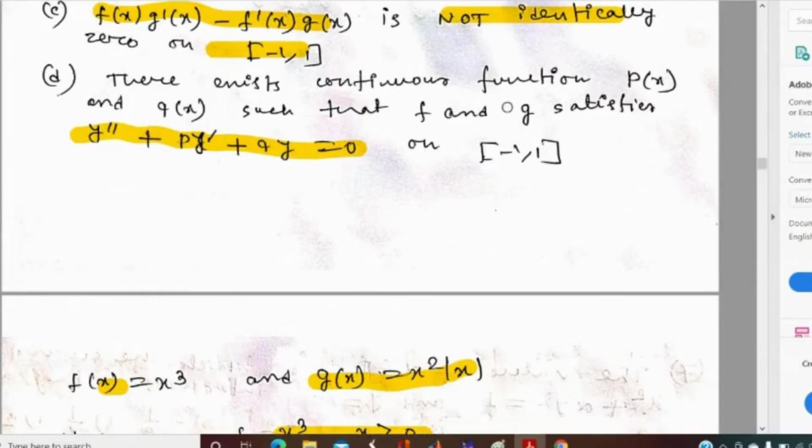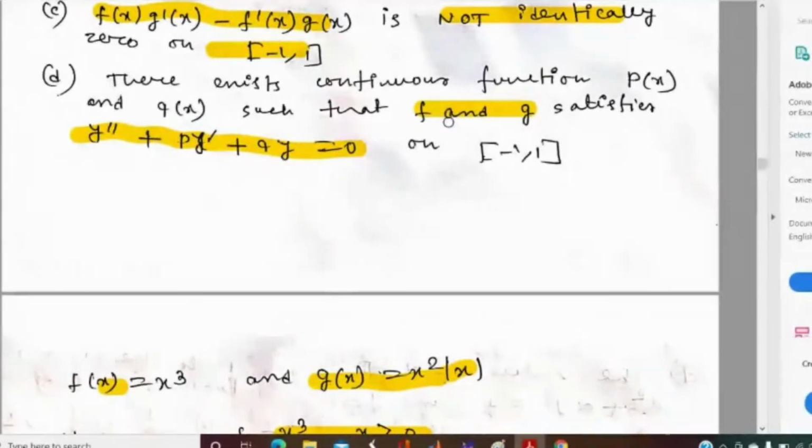If f and g satisfy y double dash plus py dash plus qy equal to 0, what will be the Wronskian? We have already found that the Wronskian of fx and gx will be 0. That means the solutions will be linearly dependent, right?